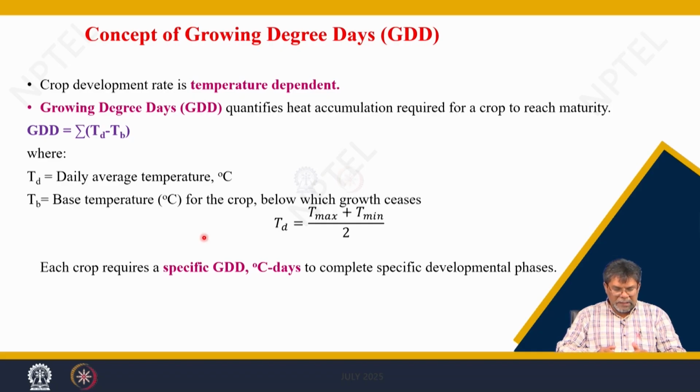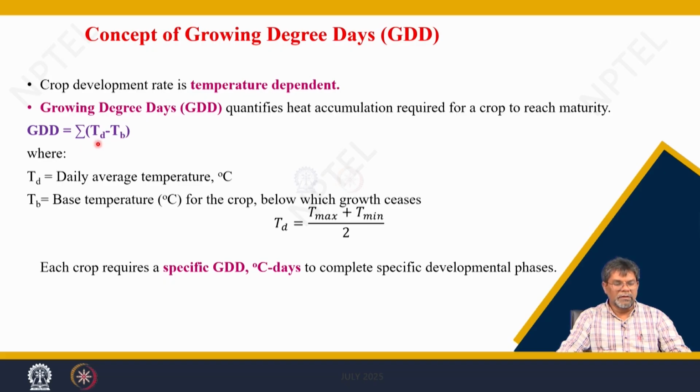Every crop requires thermal units for transformation from one developmental phase to another developmental phase. That is what you call the growing degree day. It is calculated as the thermal unit, which is a summation of Td minus Tb.